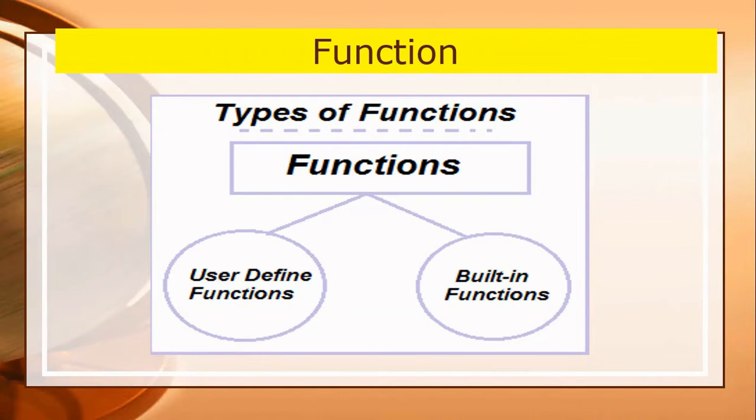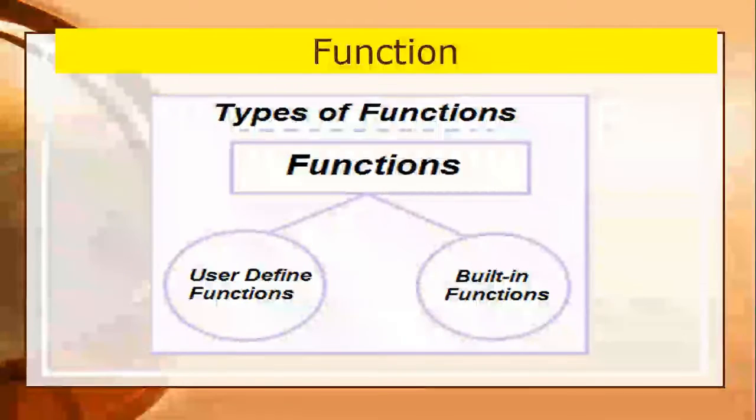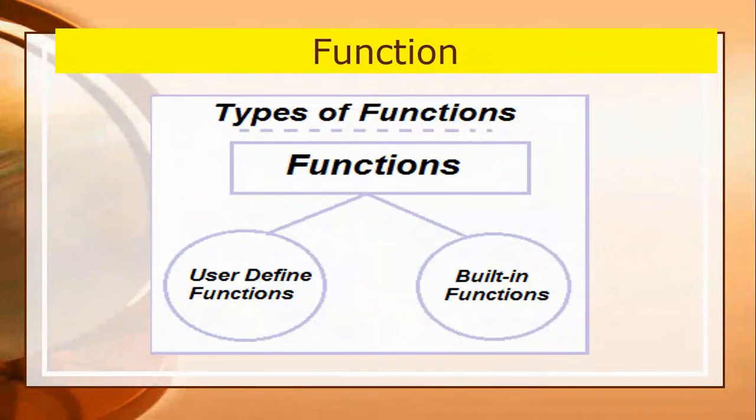Further, functions are classified as shown in the slide into two categories: library functions, also known as built-in functions, and user-defined functions, which are defined by the user. Library functions are built-in functions available in the standard library in the C language. User-defined functions are written by the programmer according to the user's needs. Functions are basically a special type of program which perform a specific task but don't work independently as the main function does. They get executed only when some other program calls them.